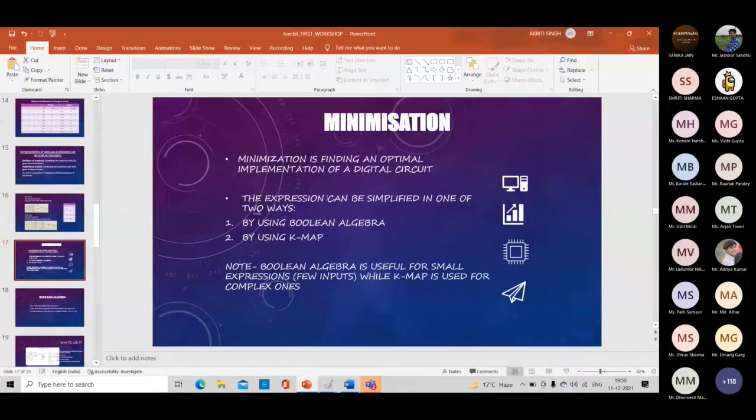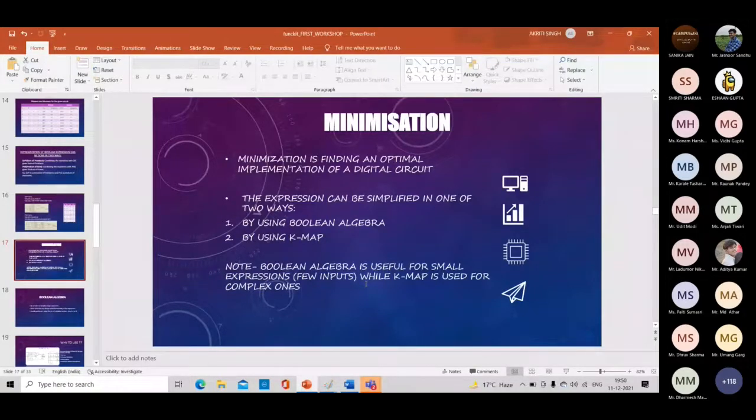We will learn about two ways to minimize the expression, that is Boolean algebra and K-map. You can use Boolean algebra if the variables are small, like 1, 2, 3. But if you have more than 2 or 3 inputs, then I will suggest you to use K-map for the complex ones. So let's come to Boolean algebra.